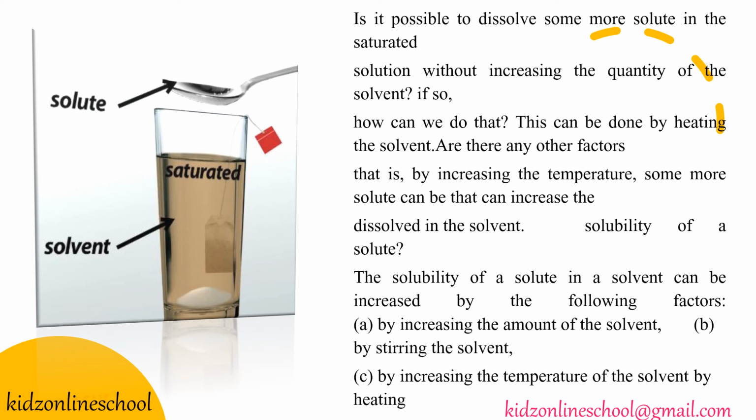If so, how can we do that? This can be done by heating the solvent. Are there any other factors? By increasing the temperature, some more solute can be dissolved in the solvent, so it can increase the solubility of a solute.